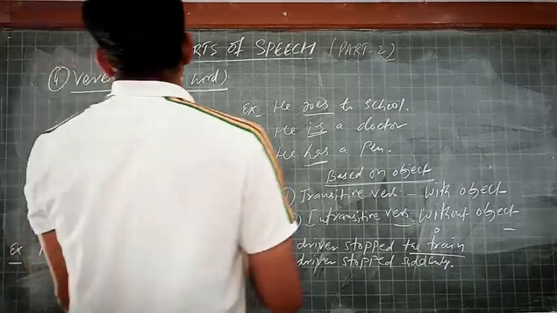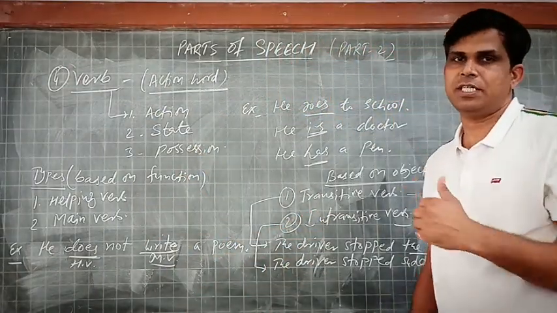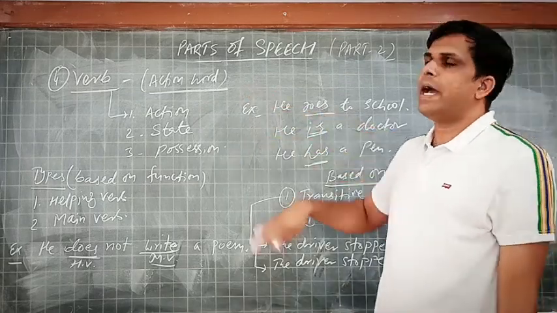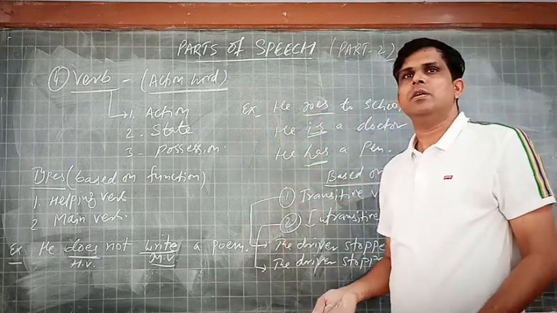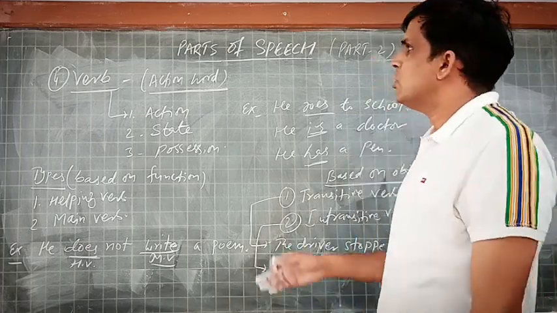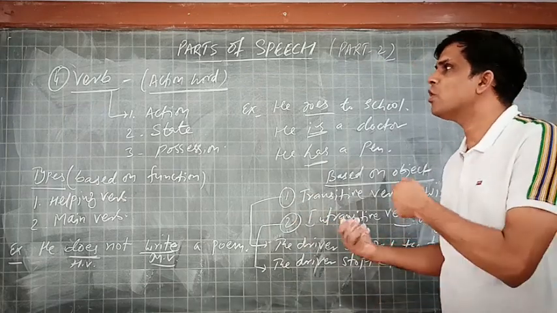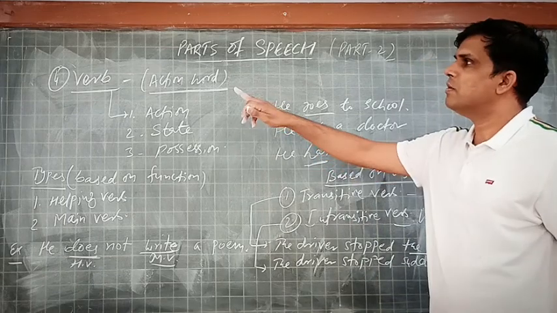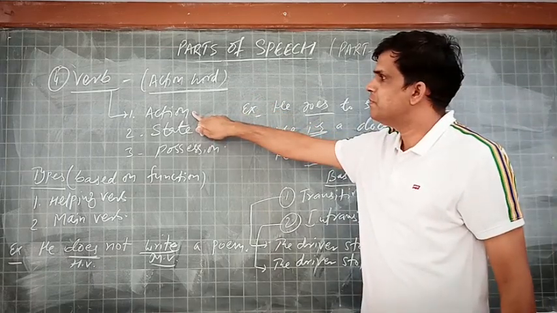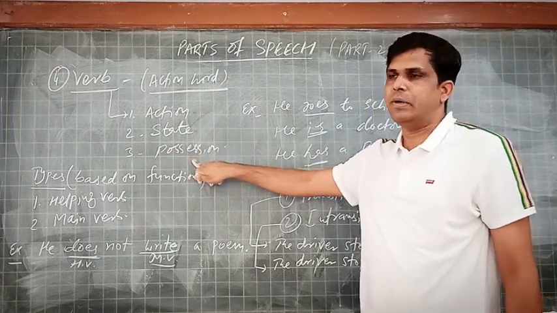Then our fourth part of speech, it is verb. That is very lengthy to understand and very much important also. Verb that we call the action word. In the primary classes, I think, or in the earlier classes, you are taught that verb is an action word, but it is somewhat more than action word. A verb means it may be an action word, it may be a state, or it may be a possession.